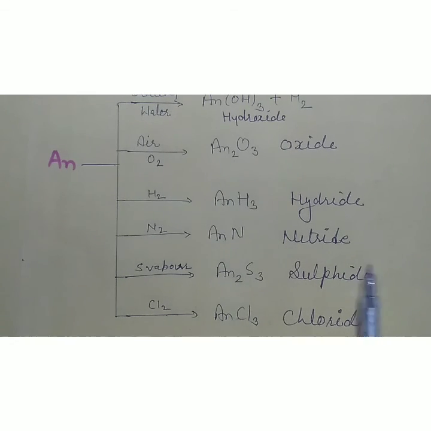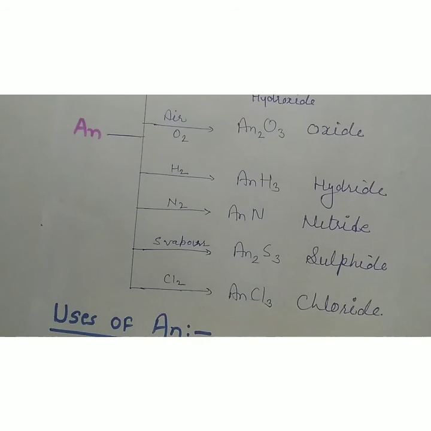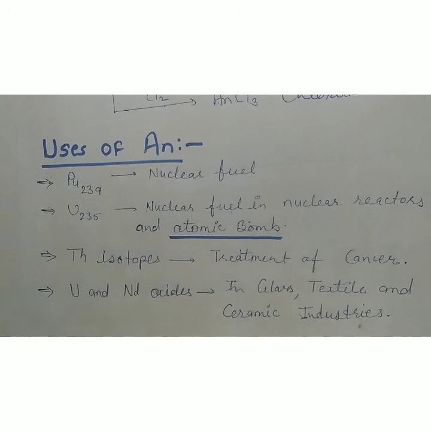Okay, now some uses of actinides. Plutonium-239 isotope is used as nuclear fuel. Uranium-235 isotope is used in atomic bombs and nuclear reactors to produce electricity.